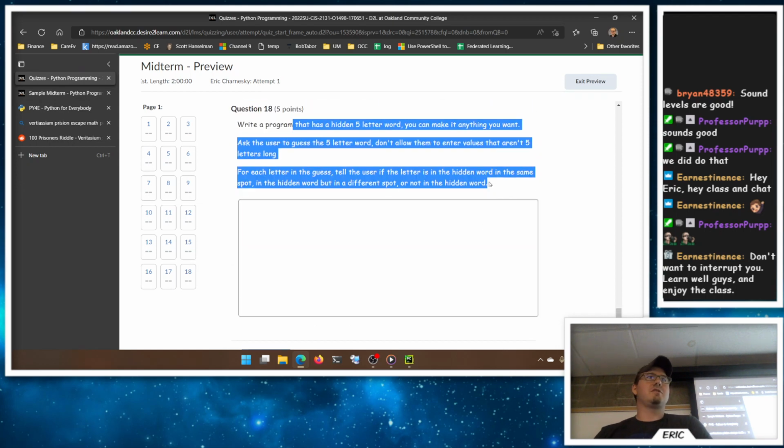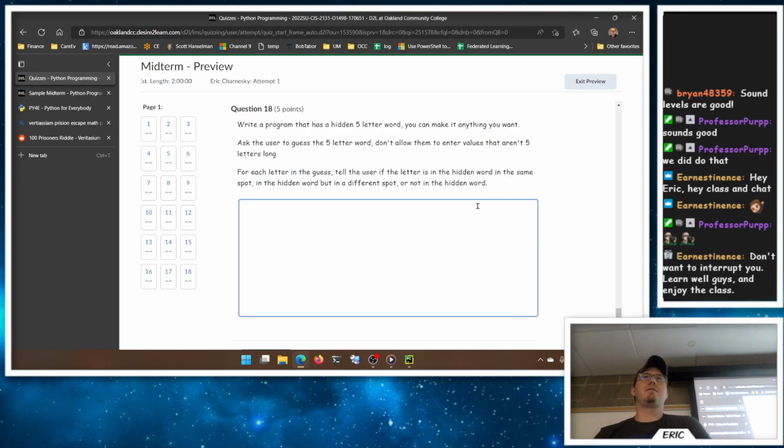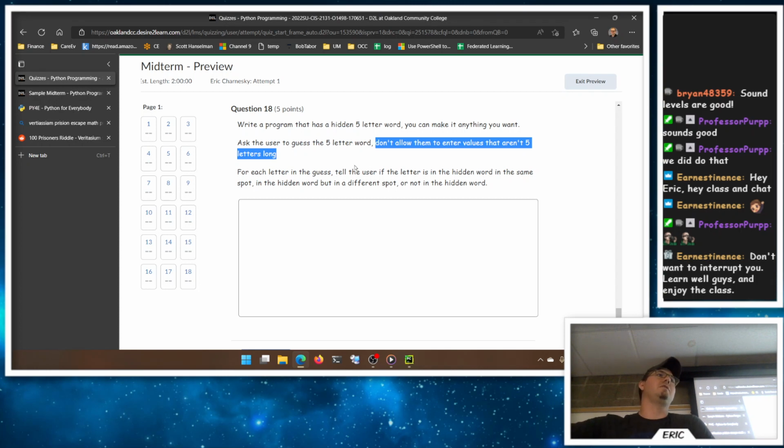Okay. Questions, thoughts, concerns? These all make sense after having talked about them? So let me make sure. Ask the user to guess a 5-letter word. Mhm. Don't allow them to enter values that aren't 5 letters long. Yeah. So if I enter the word banana, that's longer than 5 letters. Say, nope, that's too long. Guess a 5-letter word. So we just check the length. Yep. Make sure it's not greater.